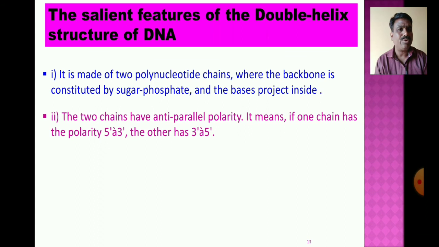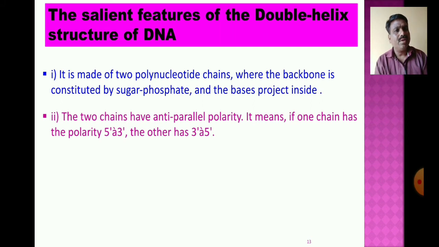The two chains have anti-parallel polarity. The two strands of the DNA, the polynucleotide chains, have anti-parallel polarity.